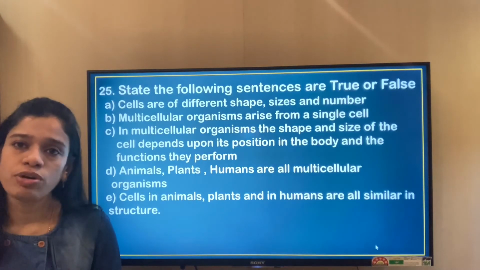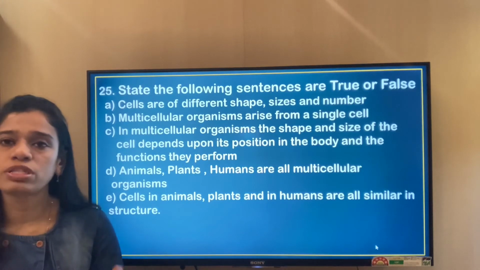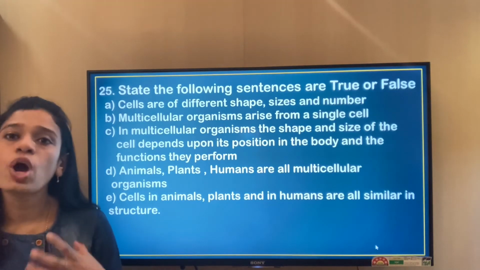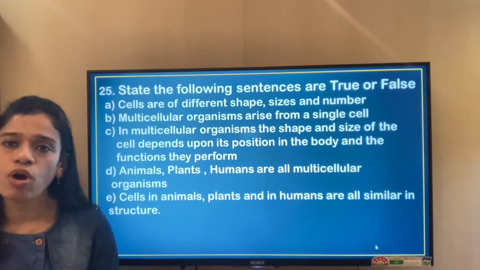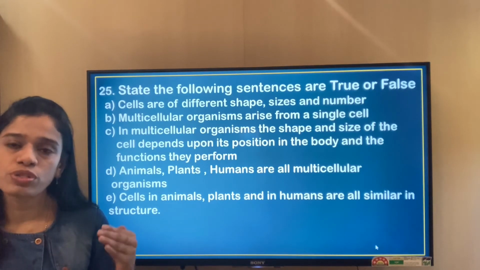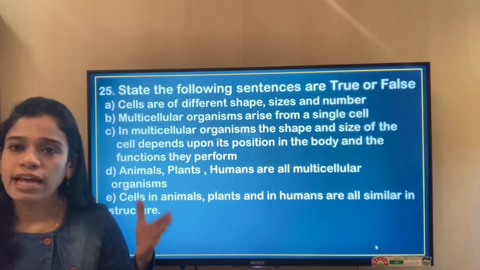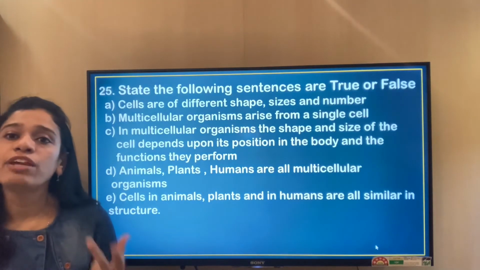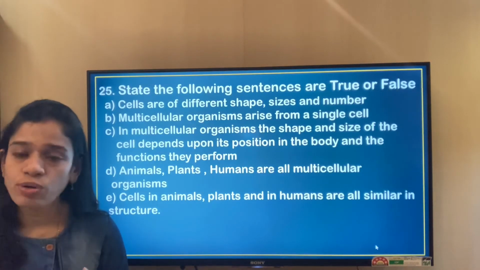All multicellular organisms arise from a single cell, because these cells keep on dividing and slowly they start to form the tissue, and from each of these tissues the organs get developed. If you remember how organisms reproduce, a zygote is formed from a male gamete and a female gamete, that is from a sperm and the ovum, and it forms a single cell, the zygote, that is 2N.